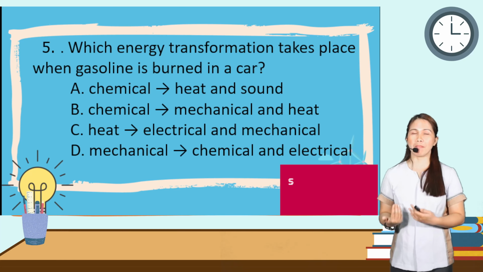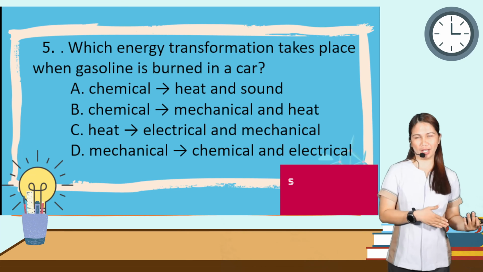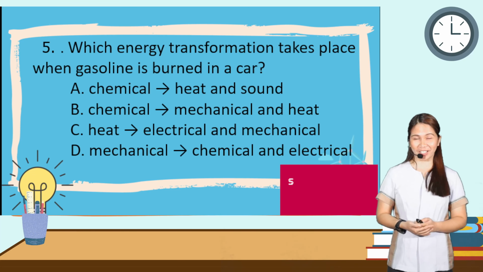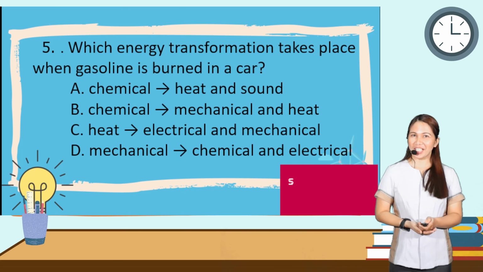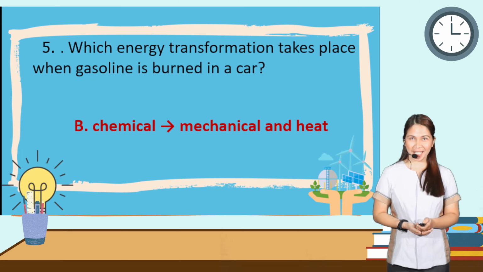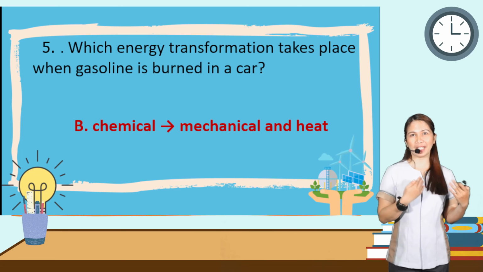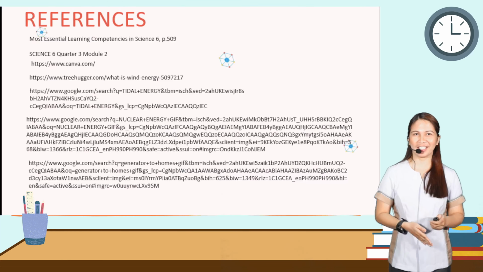And letter D, mechanical to chemical and electrical energy. What is your guess or your answer? You're right. The correct answer is letter B, chemical, which is converted to mechanical and heat energy.